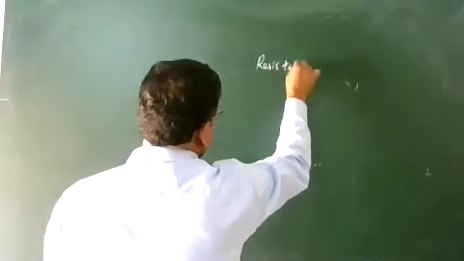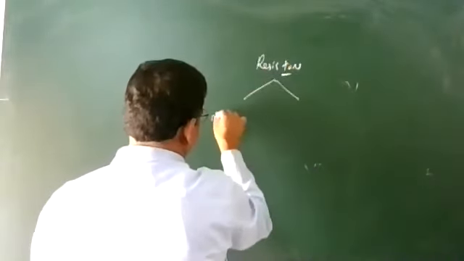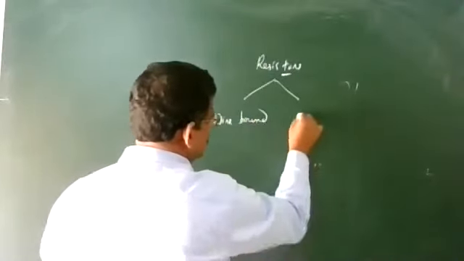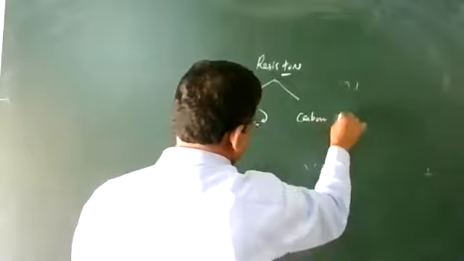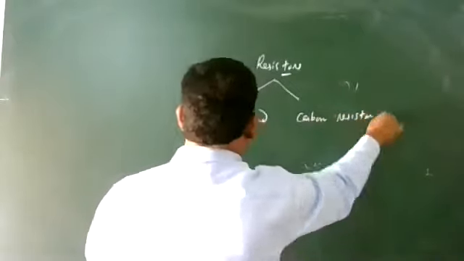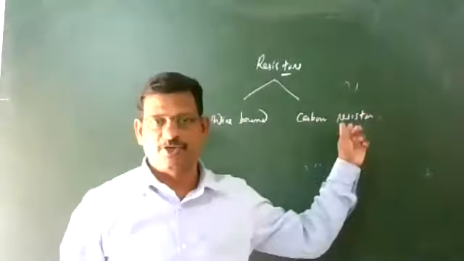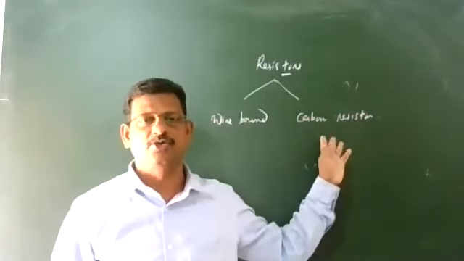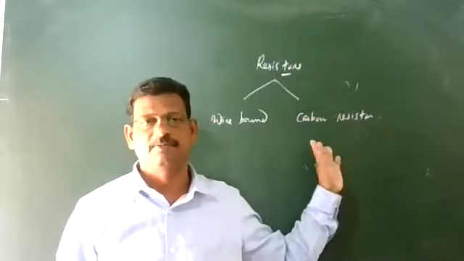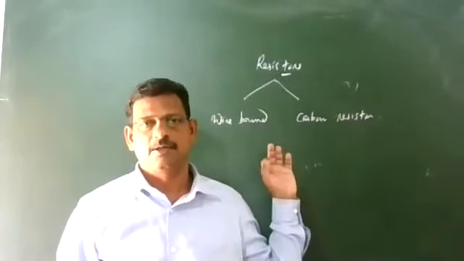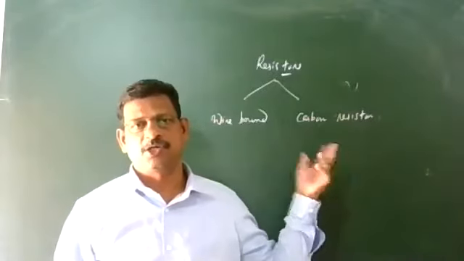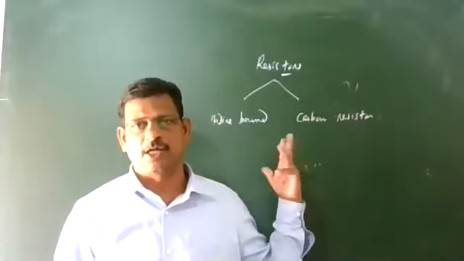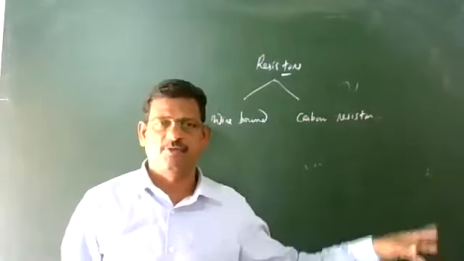The next one is the carbon resistor. In the electronic industry, we use carbon resistors, made of carbon. They are not at all costly, and you can find out the value very easily by using the color code, which is not in your NCERT syllabus.